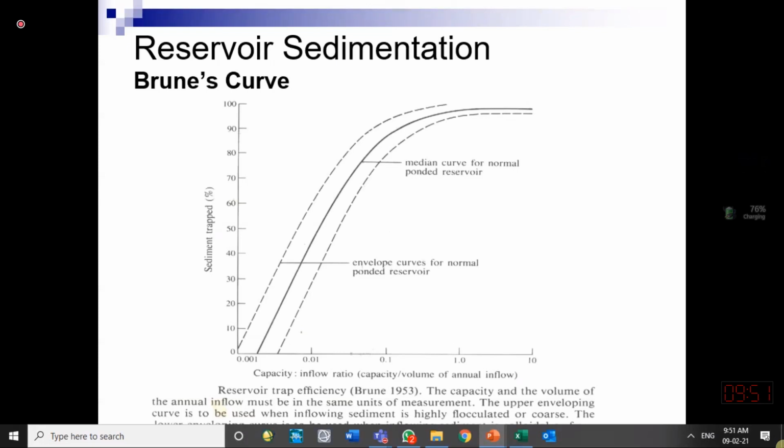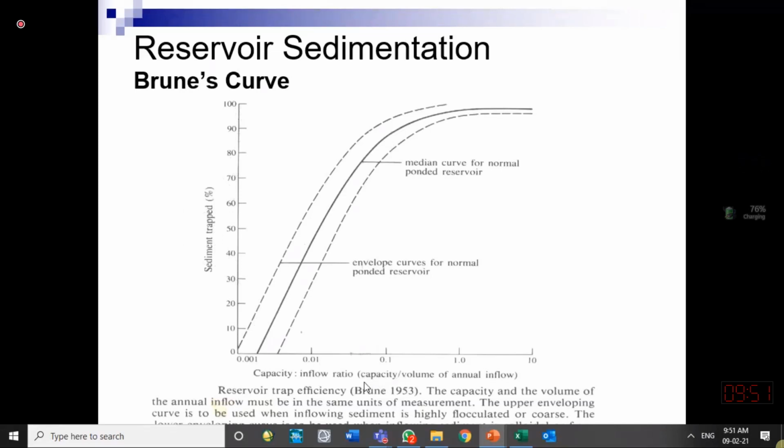That is the flow of the water in that river, normal flow, average flow. And the capacity is the volume, maximum volume. So the ratio of this is on the x-axis, and the sediment trapped in percentage is on the y-axis.